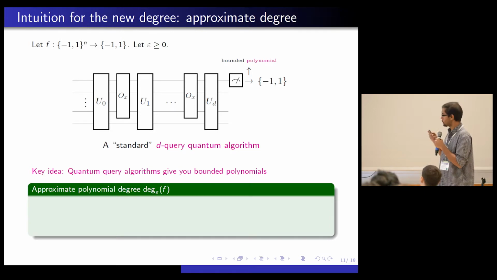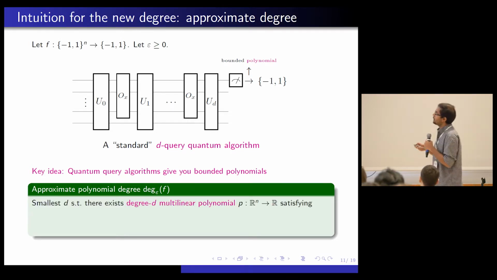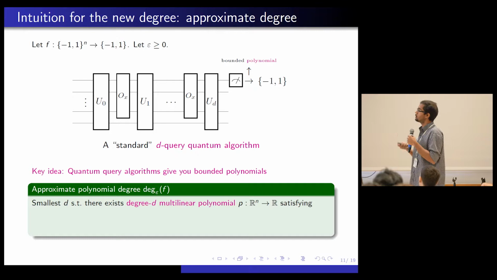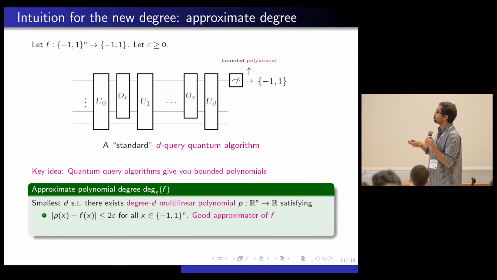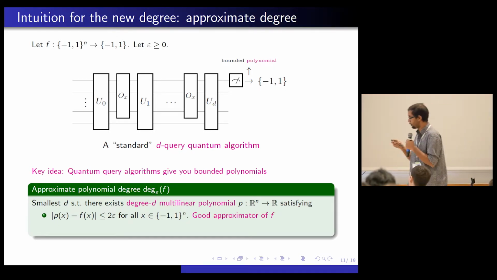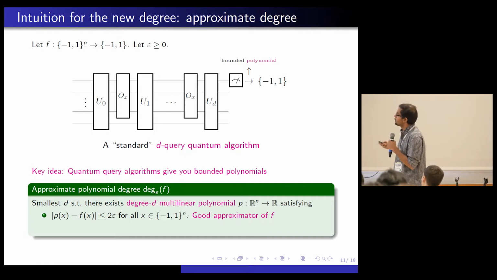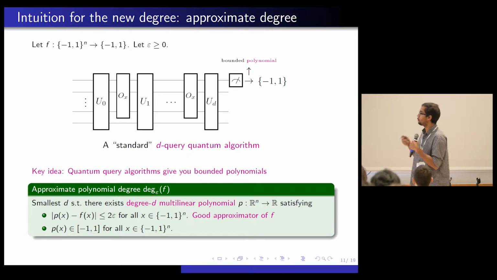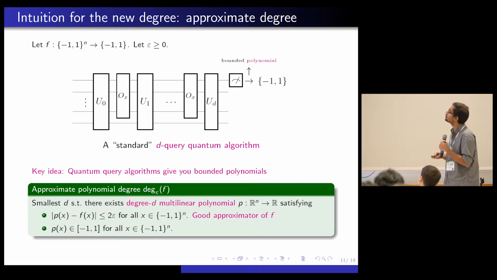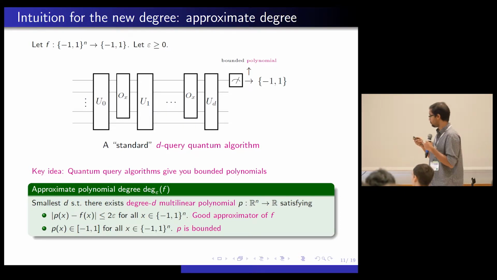So let's again recall what approximate degree is. You want to find a minimal d such that there exists a degree d multilinear polynomial that takes Rn to R, and it satisfies two natural conditions. The first one is that p of x should be close to f of x for every x. And this just translates to the fact that p is a good approximator of f on the entire Boolean cube. And the second condition that the approximate degree enforces is that this polynomial is bounded. It takes values between -1 and 1 for every x in the Boolean cube. And this just says that p is bounded.